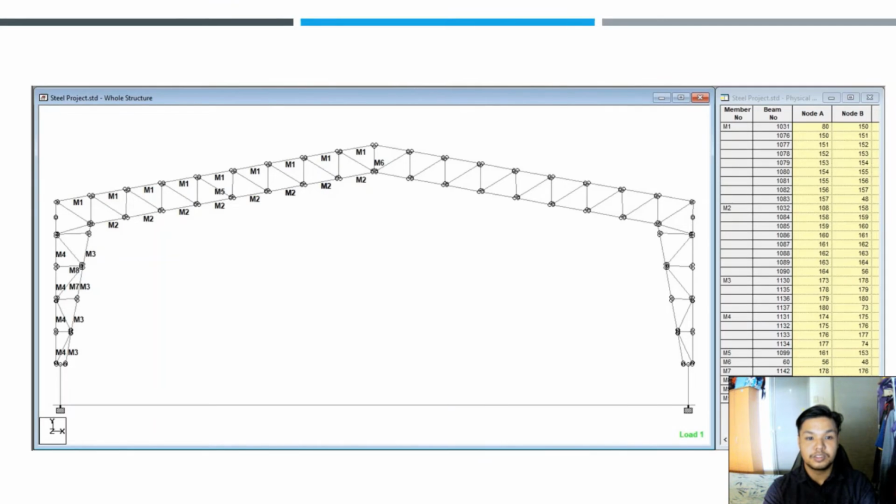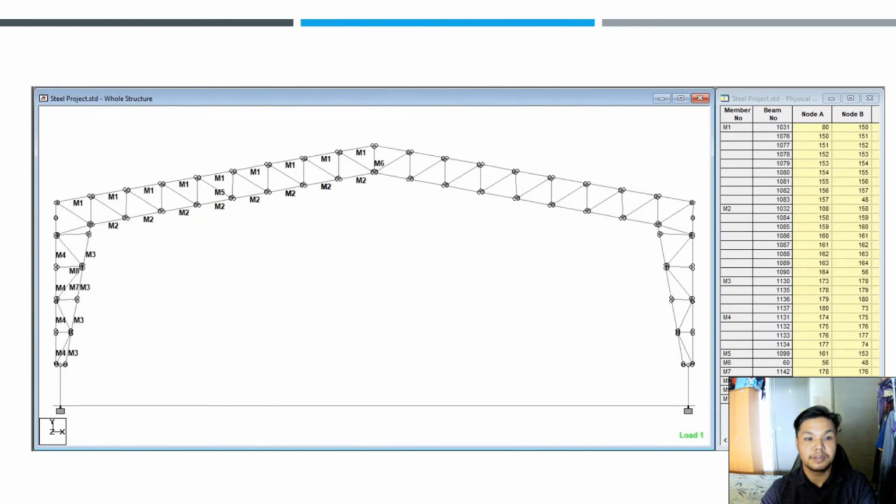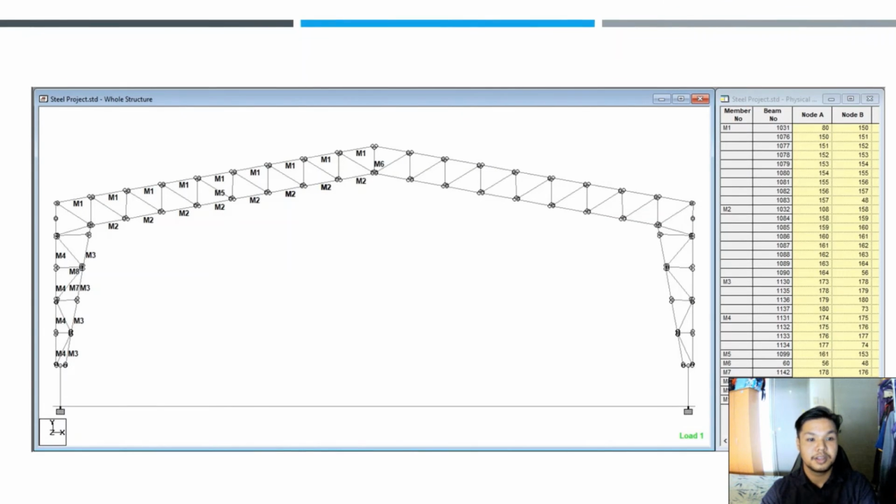The figure shows the results and the location of members, such as the M1 member for the top chord member, the M2 member is the bottom chord member, the M3 is the inner chord member, M4 is the outer chord member, M5 is the diagonal chord member, and M6 is the vertical chord member.